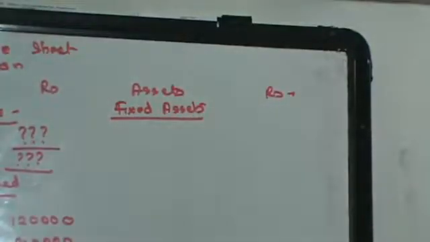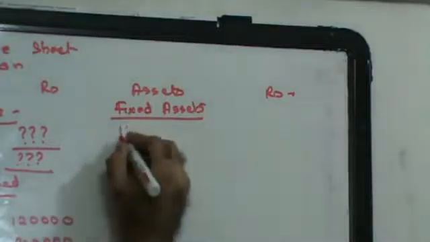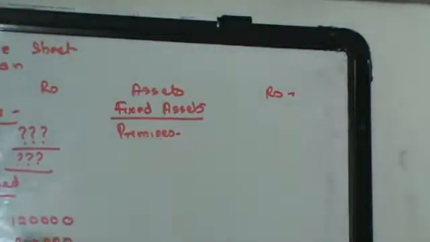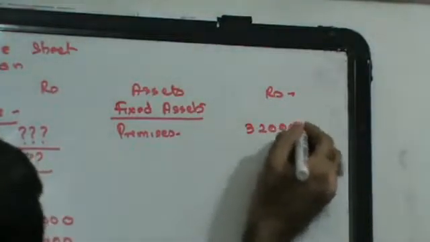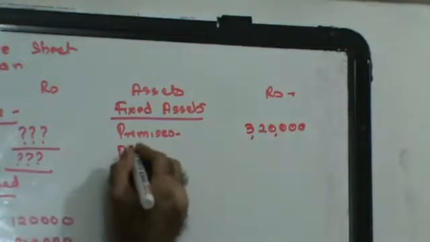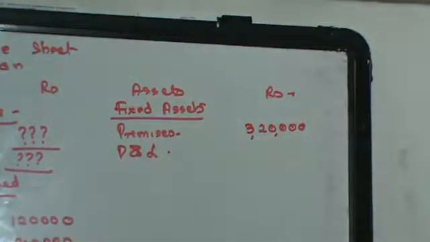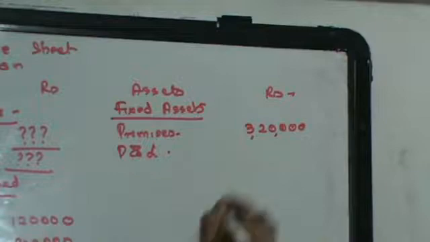Let's see the asset side, fixed assets. In fixed assets, you have premises. Premises is given to you as a direct amount, that's 3,20,000. Then you have plant and equipment. You have entries with plant and equipment, 520 minus 80 minus 40.